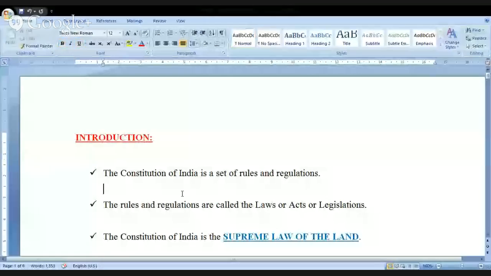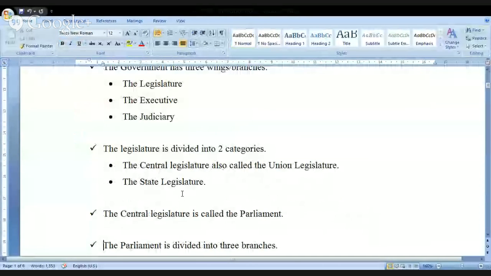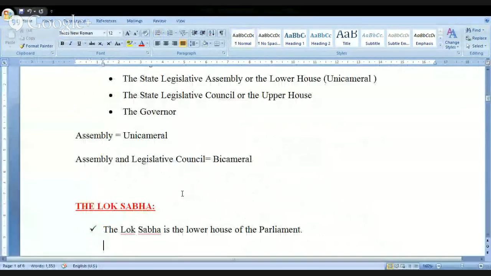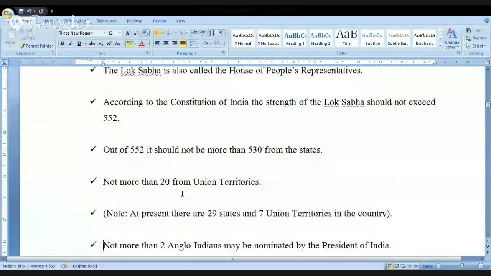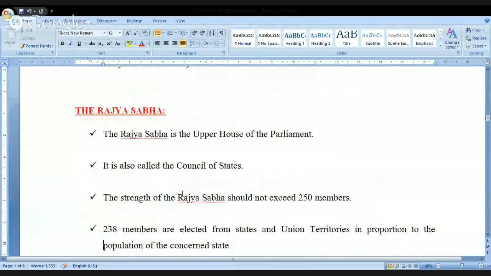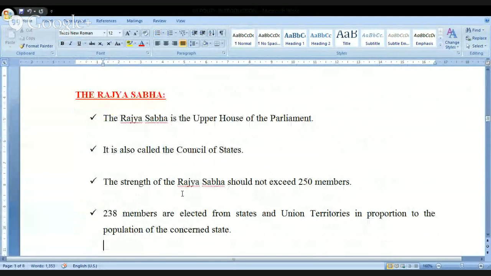Let me open the document for you and we'll try to see what exactly the other points are with respect to the parliament. So let me come here. Yesterday we have seen till this place, that is Lok Sabha. Now let me talk to you something about this Rajya Sabha.